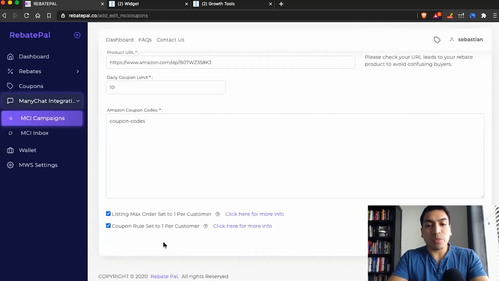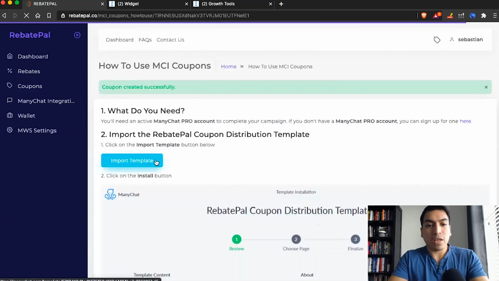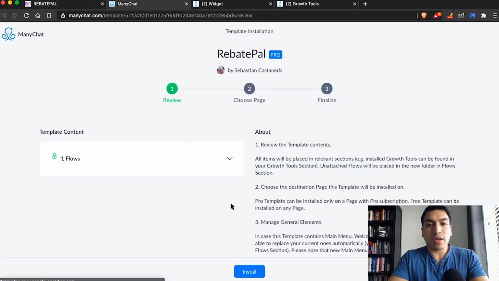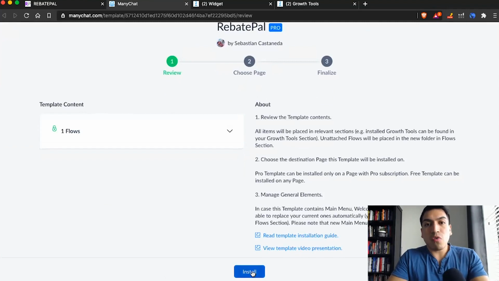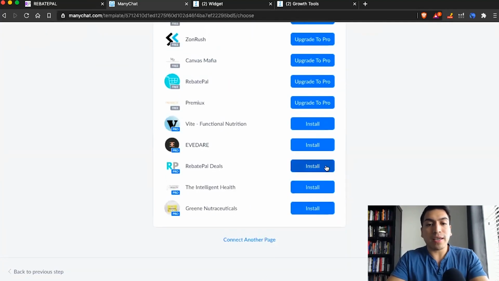Again, this is just to protect your account and create campaign. And then when you import, now that it's importing, now let me go over another scenario. So let's just say you have 10 products that you want to build MCI campaigns for.